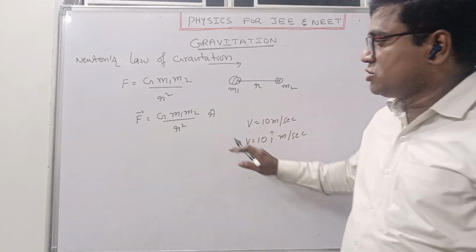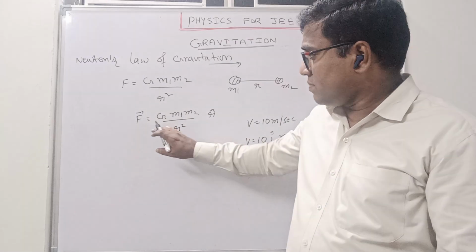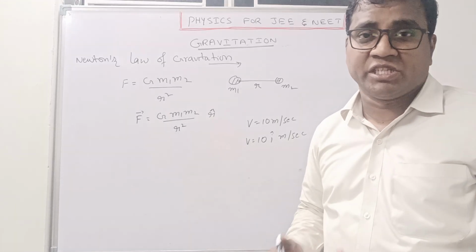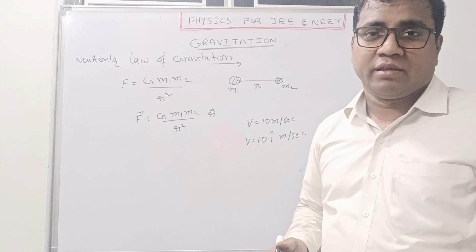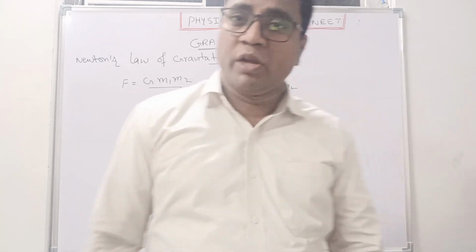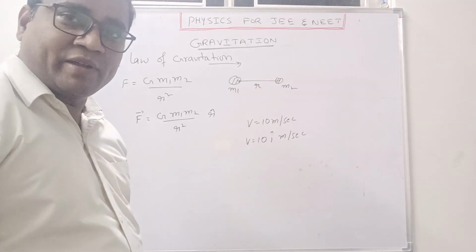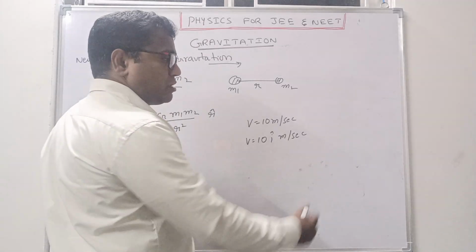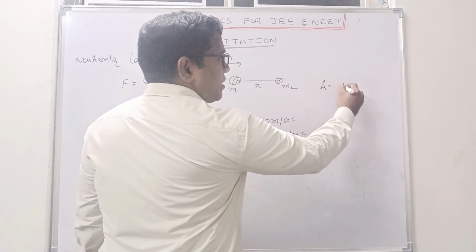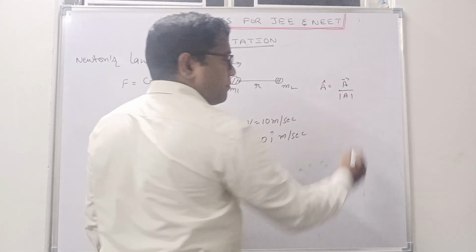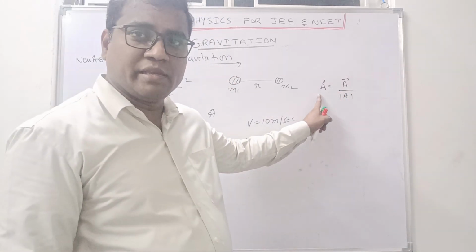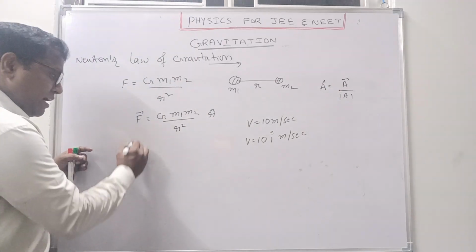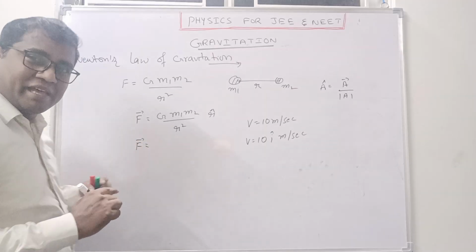In the similar manner, here I wrote F bar is equal to G m1 m2 by r square into r cap. What is r cap? R cap is a position unit vector. Clear? And we know what is the formula for a unit vector? Can anyone tell me? In a lower class already we studied, right? In vectors chapter. So unit vector a cap can be written as a bar by magnitude of a. Unit vector can be written as a vector upon magnitude of a. So here if you want to modify again, I will write F bar can be written as, here bar means vector, right?